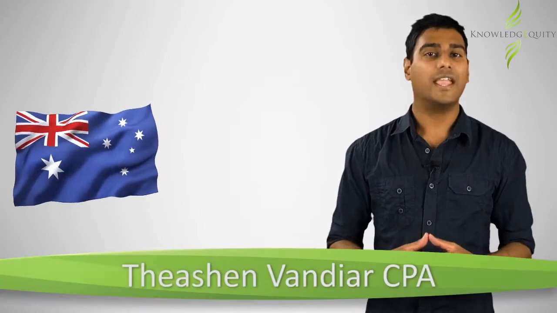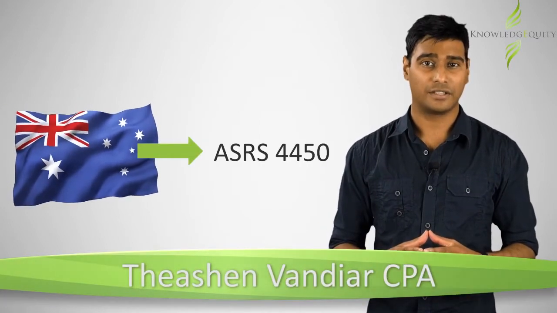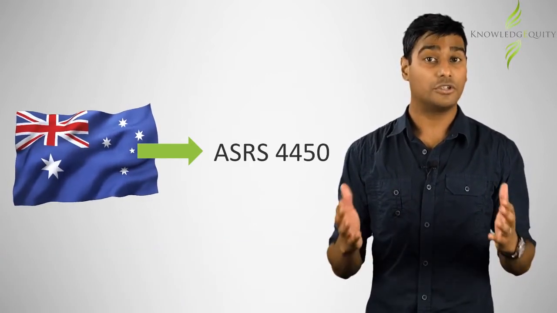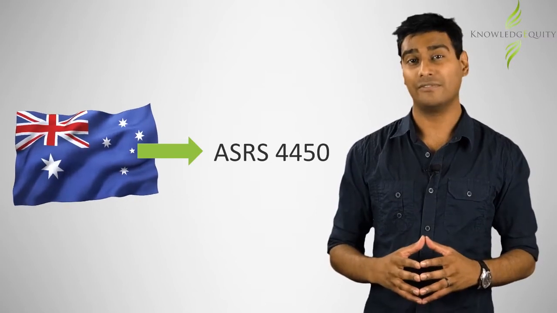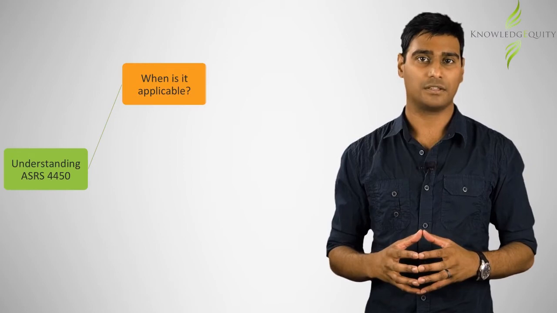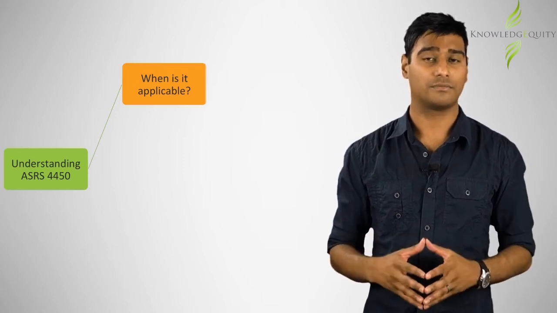In Australia, the AUASB issued ASRS 4450, which is the standard to be used by the auditor when engaged to provide a comfort letter. You should note that there is no international equivalent of ASRS 4450. In this clip, we will break down ASRS 4450 into smaller elements so that you can extract the important information relating to the standard. Let's start by considering when ASRS 4450 will be used.